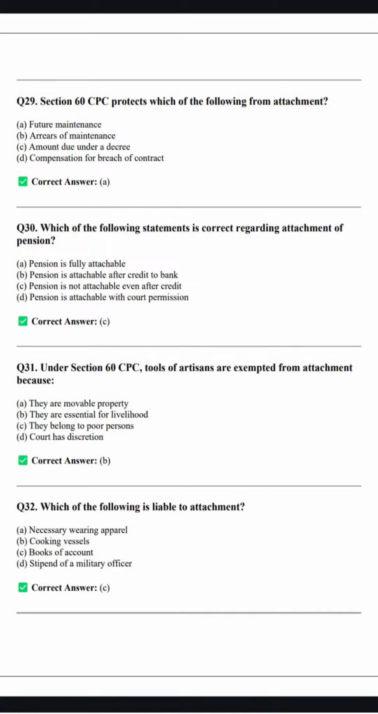Necessary wearing apparel, okay. Cooking vessel, okay. Book of account, okay. And stipend of a military officer. So book of account, which of the following is liable to attachment? So book of account is liable for attachment. Necessary wearing apparel, cooking vessel, stipend of military officer: these are the basic essentials for livelihood, right? So these cannot be attached, right? Let's move ahead.